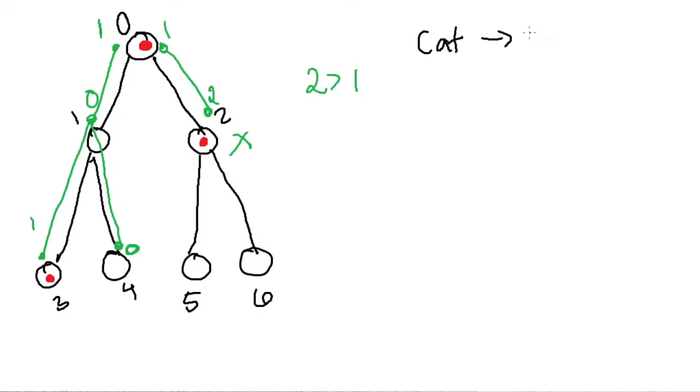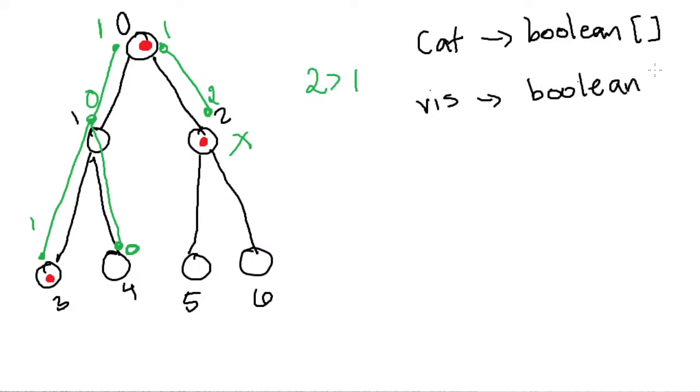Actually, no, we can make this a Boolean array. And then we need a visited array because, as for all DFS searches, we do need a visited array. We need an adjacency 2D array. For us, this is going to be an array list array.